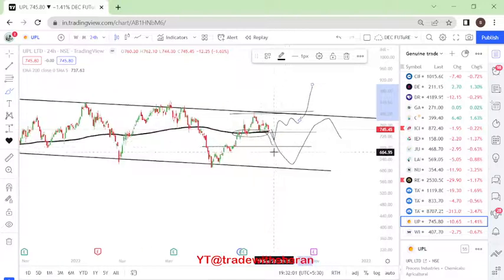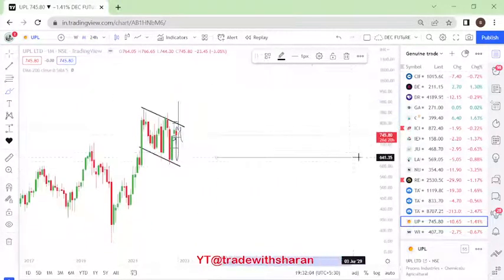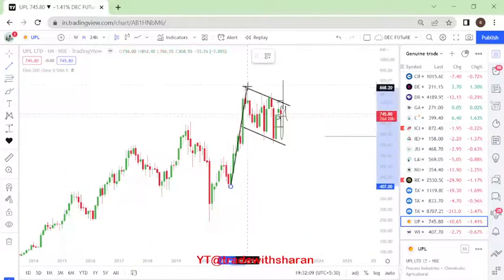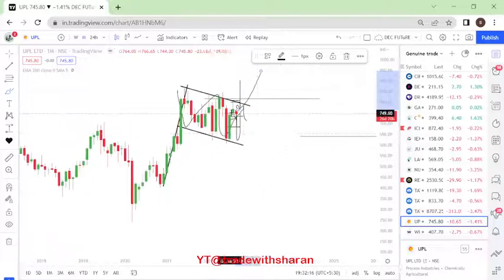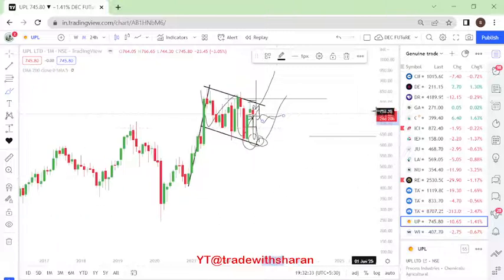This is about UPL. Now, is there anything else on a monthly basis? Yes, on a monthly basis also, it is the same thing. It formed something like a flag which went up here, and then it is moving in a consolidation. So you will enter above this level, or you will wait for the price to come to this zone of 634. Anywhere in between, please do avoid it, because it will not give you any good returns. You always have to buy stocks when they break out or buy at a support level. If it is in between, it doesn't have any effect.